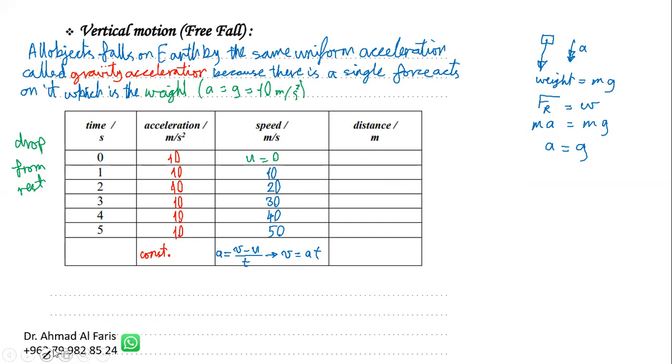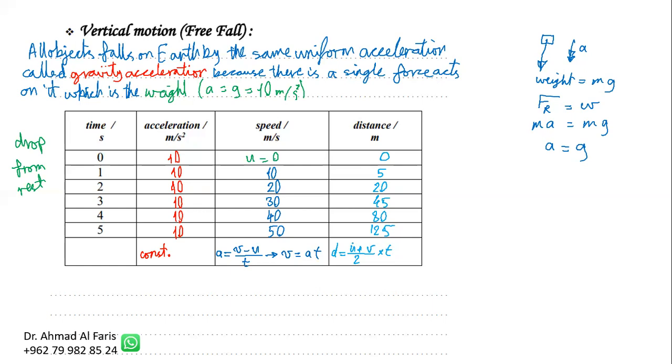The same thing happens for the distance. Initially, no distance is traveled. After the first second, it will be 5 meters. After 2 seconds, it will be 20, then 45, then 80, then 125, etc. How do we know that? By the formula distance equals (u plus v) over 2, multiplied by t.